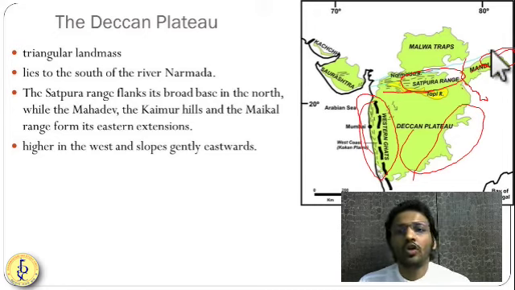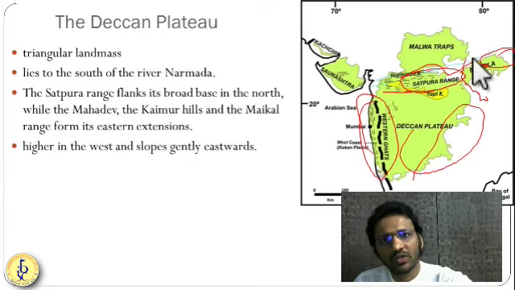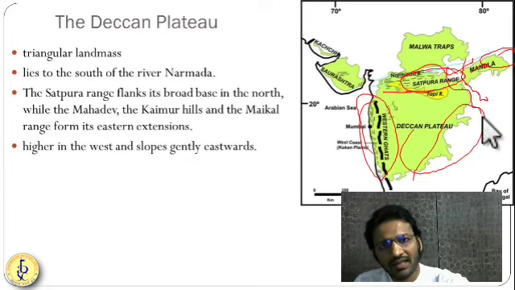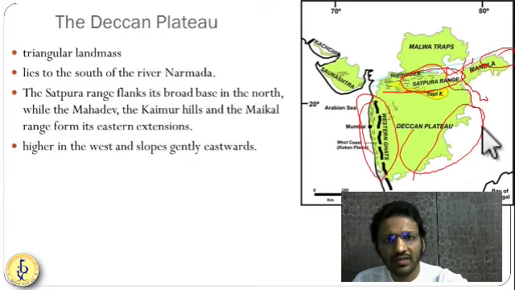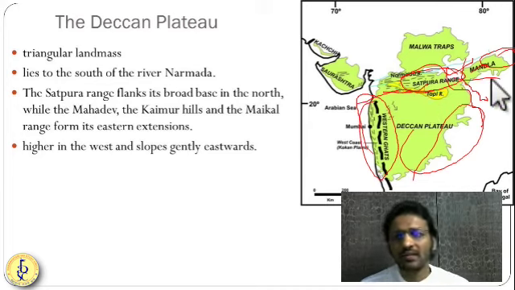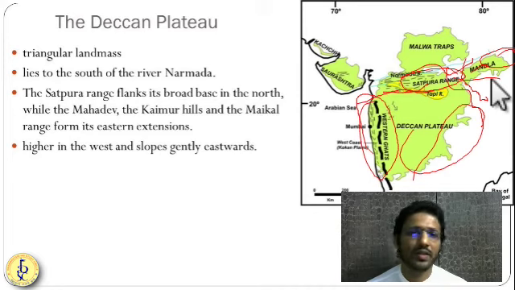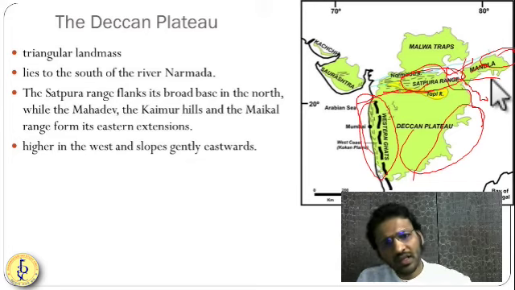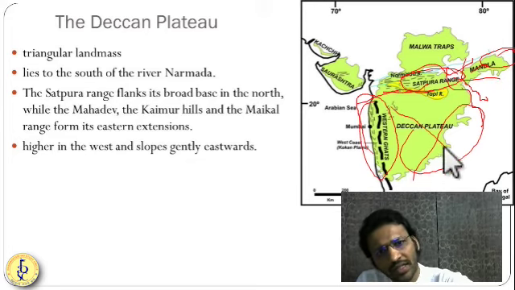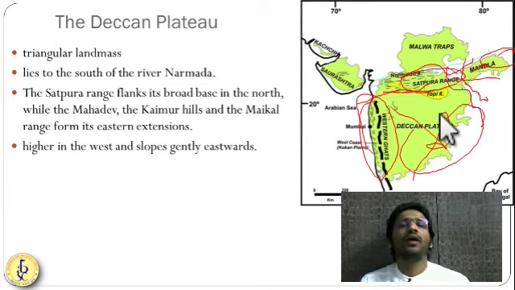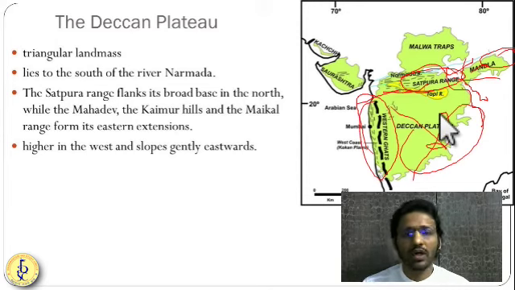Okay. So here it has different ranges. You have the Kaimur ranges. You have the Maikal ranges, and so many ranges that we will see, the Mahadev hills, and so many hills are there. Okay, the Balaghat ranges, Ajinkya, Satmala, and Harishchandragarh. So many are there. So its slope is from west to east. Getting it? So that's why all the rivers are flowing from west to east. So this is about the Deccan Plateau.